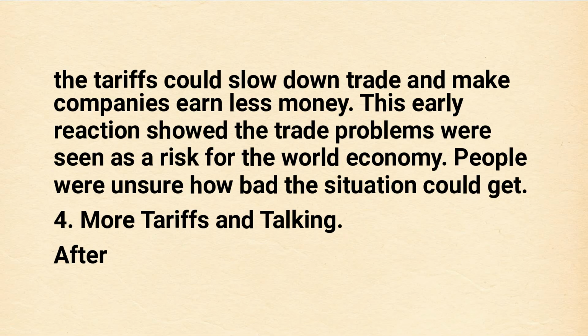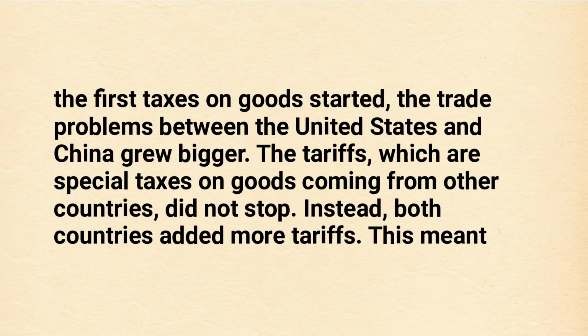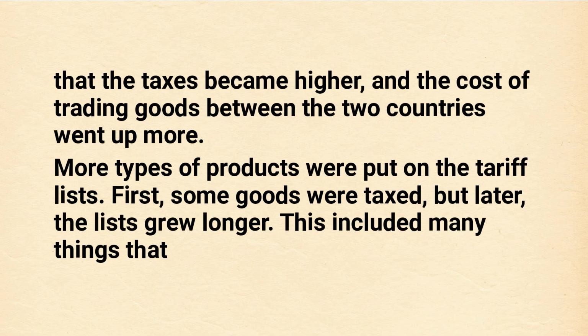4. More tariffs and talking. After the first taxes on goods started, the trade problems between the United States and China grew bigger. The tariffs, which are special taxes on goods coming from other countries, did not stop. Instead, both countries added more tariffs. This meant that the taxes became higher, and the cost of trading goods between the two countries went up more.